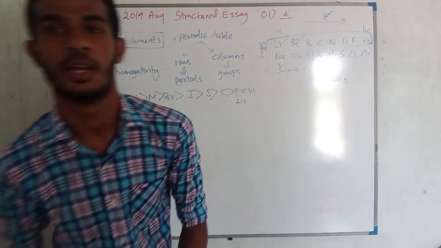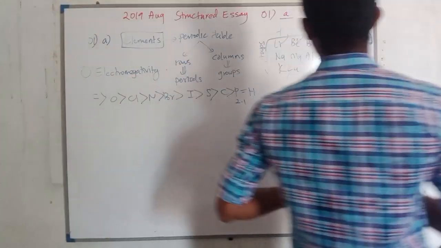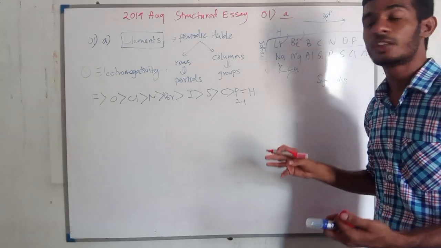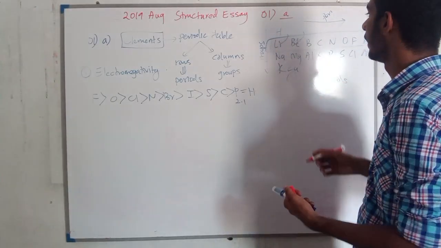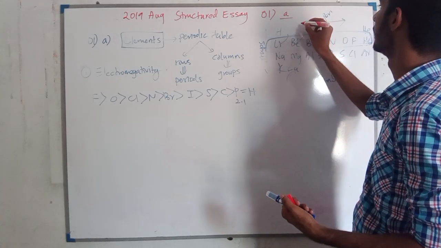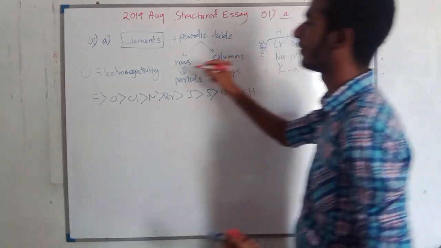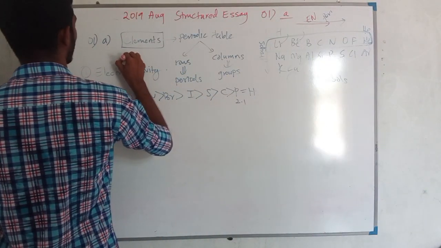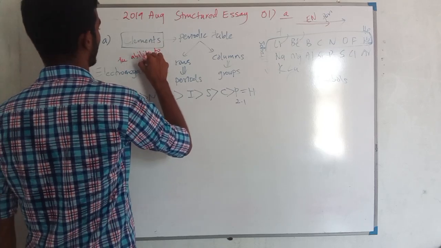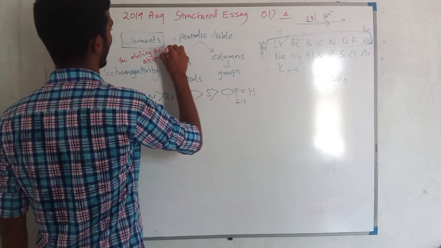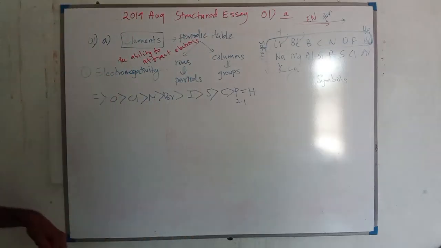Now, I already told you that along the period and across the group we have some trends. As far as electronegativity is concerned, along the period electronegativity increases. Electronegativity means the ability to attract electrons. This is the definition of electronegativity.